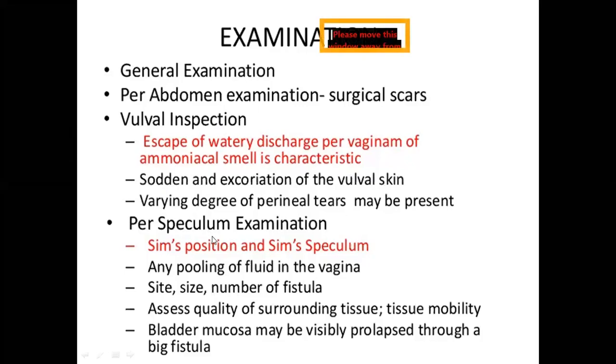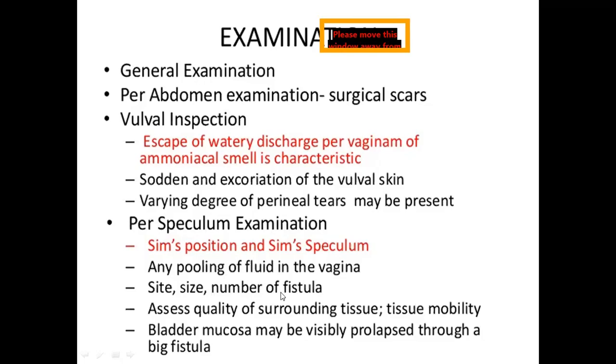On per speculum examination, the examination must be done in Sims position, that is, left lateral position, with the lower leg extended and the upper leg drawn onto the abdomen. With the Sims speculum, you retract the posterior vaginal wall and inspect the anterior vaginal wall for any fistula openings and for leaking. You look for the fistula openings, and any pooling of fluid in the vagina you have to note.